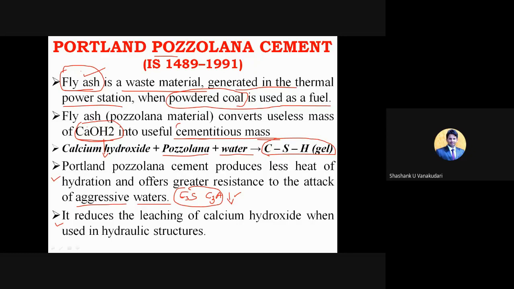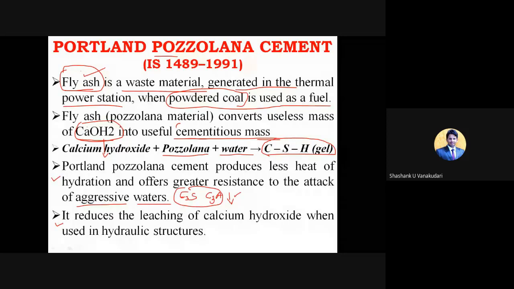So when used in hydraulic structures, suppose in constructions like dams and all, you require more calcium hydroxide content, because it is going to extract the water content, and then it is going to reduce the heat of hydration process. So when you use this Portland pozzolana cement in constructions like hydraulic structures, it is going to reduce the calcium hydroxide content in the cement.